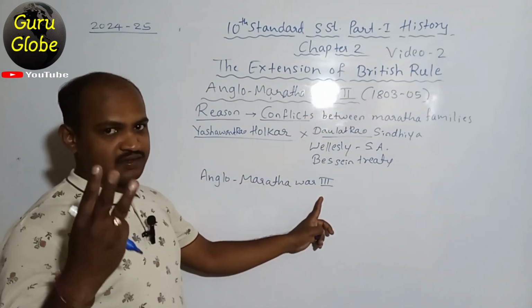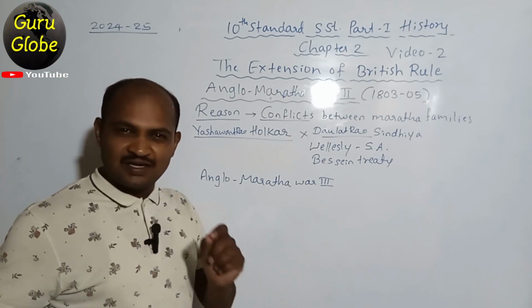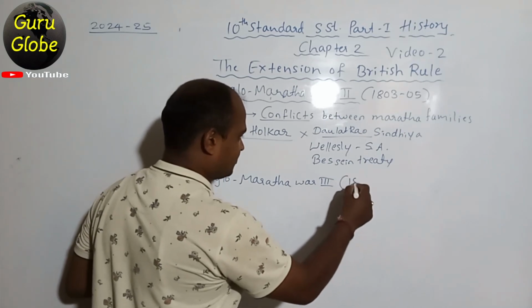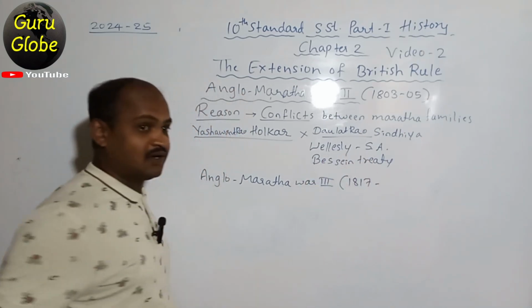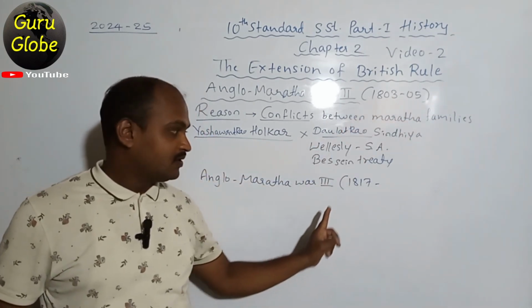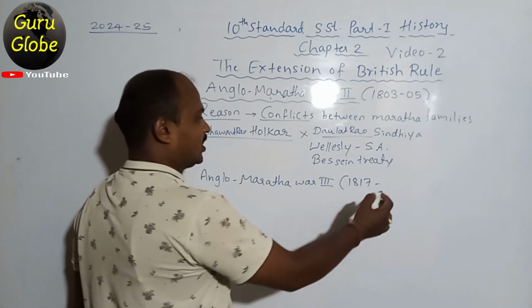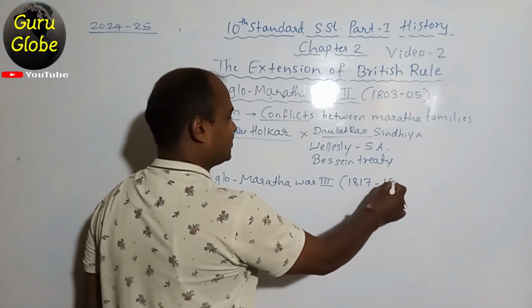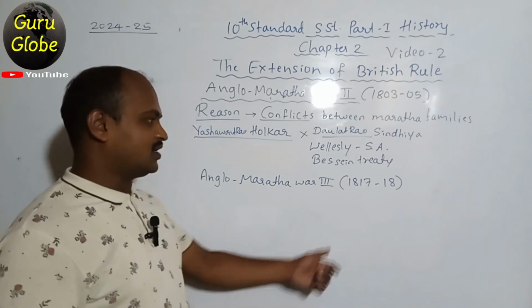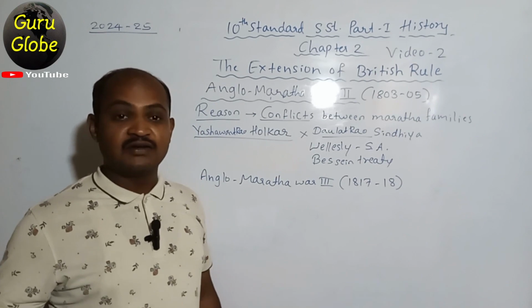See, in 1805 the second one was over. In 1817 the third started and it ended within one year only, in 1818.